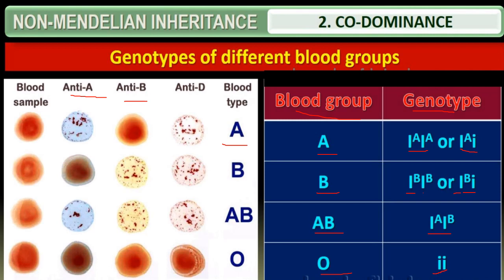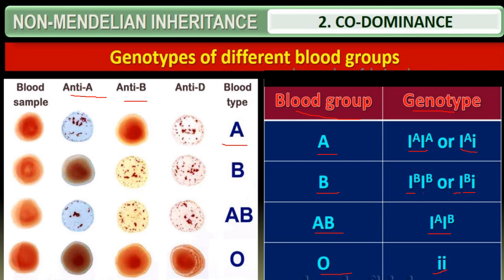Coming to the question of why there are two alleles: whenever there is a presence of IA and i, the IA is expressed whereas small i is not expressed. That does not mean both are expressed equally. That is understood through codominance.